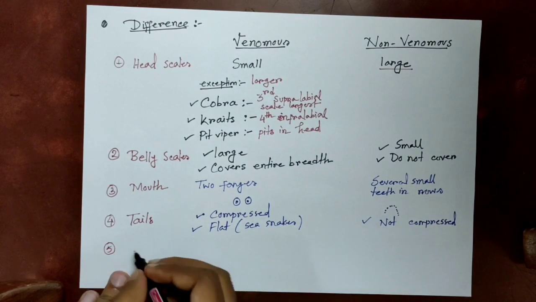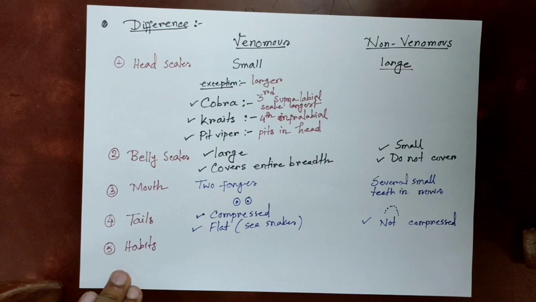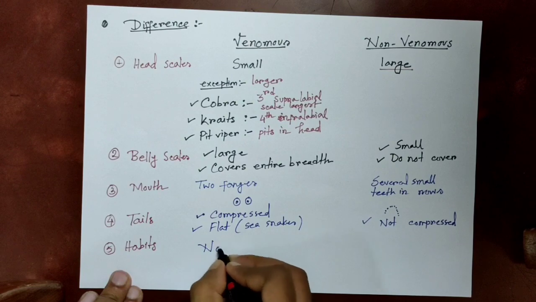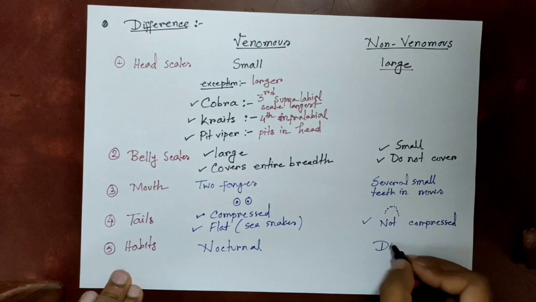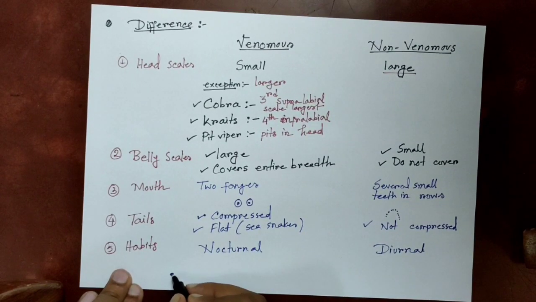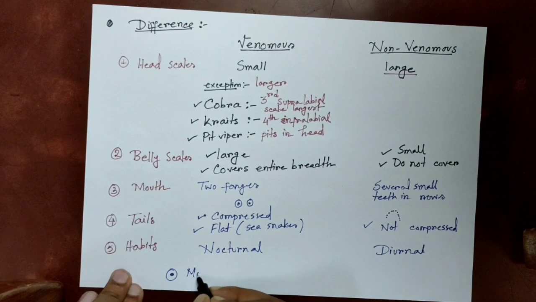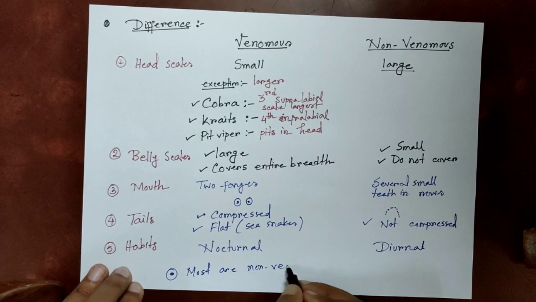Venomous snakes are mostly nocturnal, and the non-venomous snakes are mostly diurnal. So that is how we can differentiate between venomous and non-venomous snakes, and it is important to differentiate for the medication and the management of snake bite.